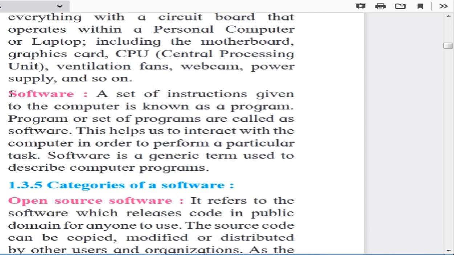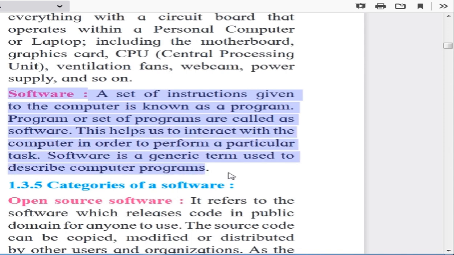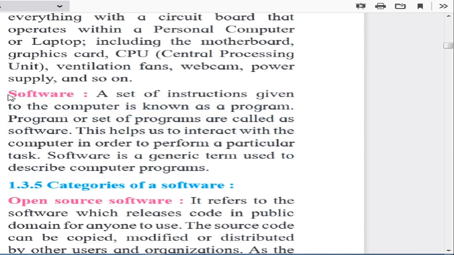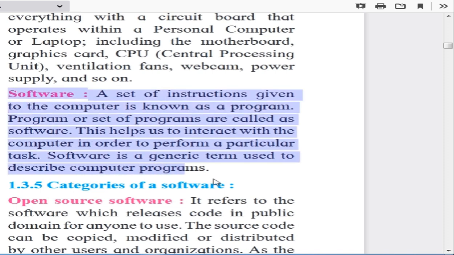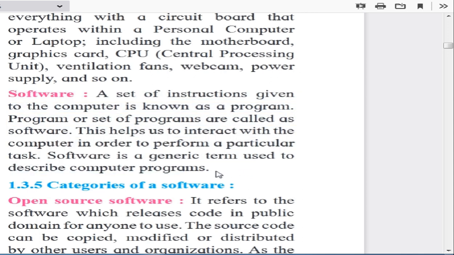But we cannot learn the zeros and ones language so immediately, or it will be near to impossible to learn that language, because this is the hardest part. But we can learn English, right? So we can write some instructions in English, and those instructions can be converted into machine language.